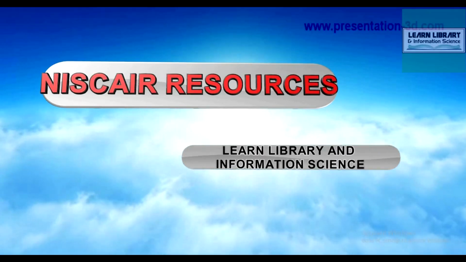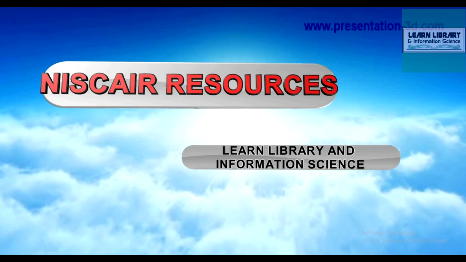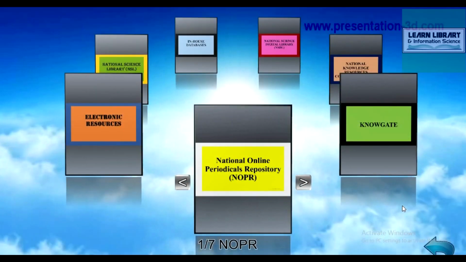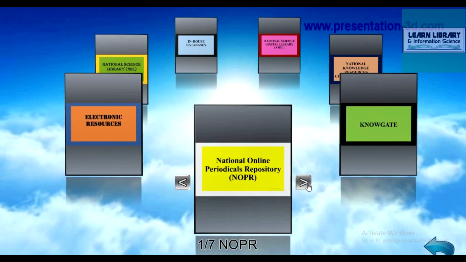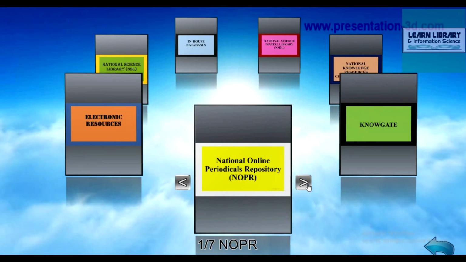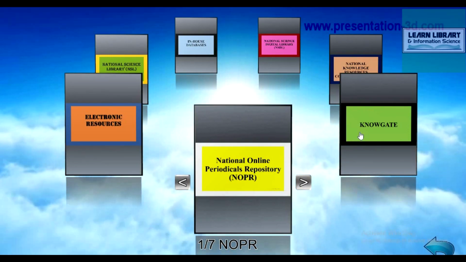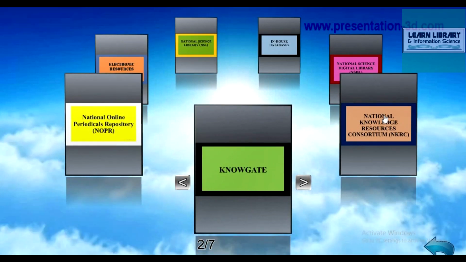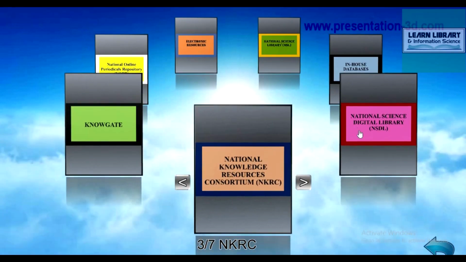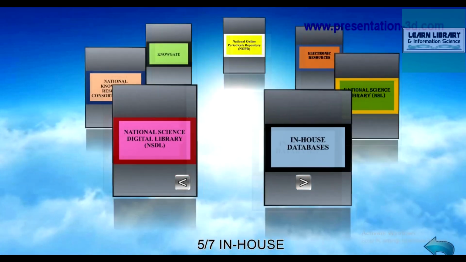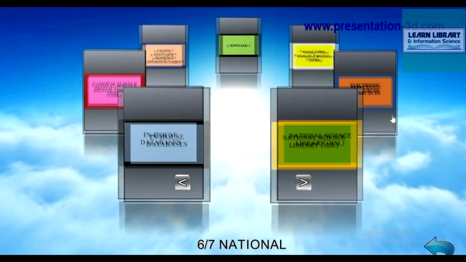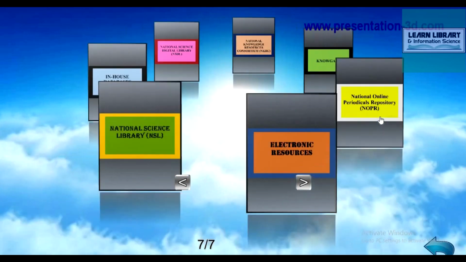So let me start the video and discuss about the resources of NISCARE. So these are the resources of NISCARE, which you can see here. These are National Online Periodical Repository, NOGATE, National Knowledge Resources Consortium, National Science Digital Library, in-house databases, National Science Library, electronic resources.